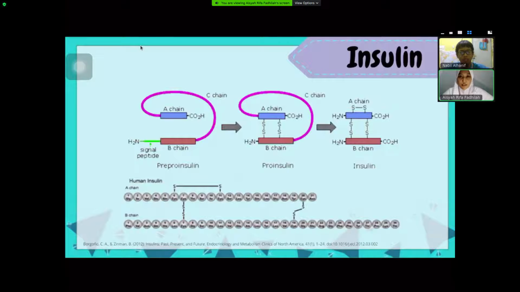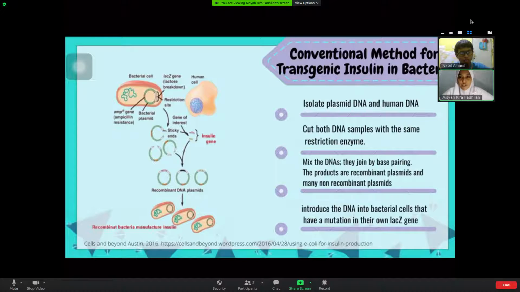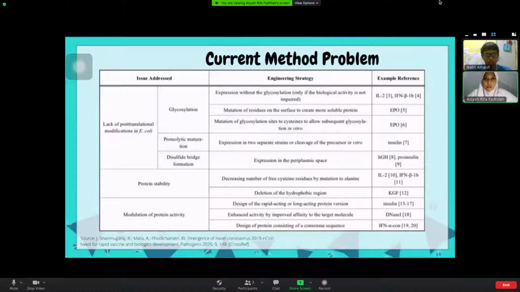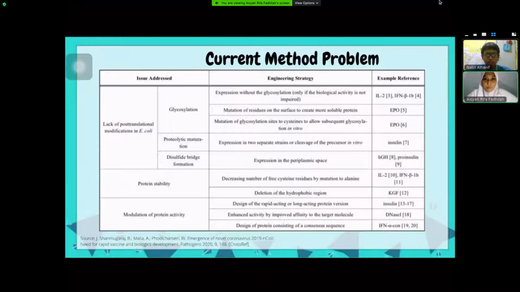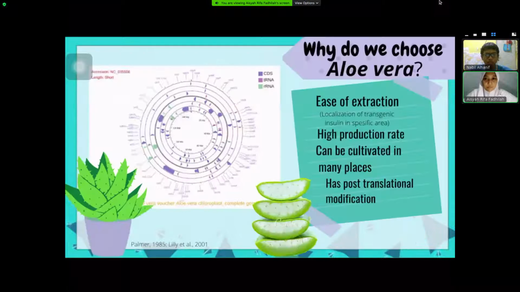These are the pictures of insulin, and you can see the conventional method for transgenic insulin using E. coli. These are the advantages and disadvantages of it. We can see the current problem from this table using E. coli. Therefore, we offer another alternative based on biofarming using transgenic plants because there are so many advantages of it. One of them is post-translational modification.